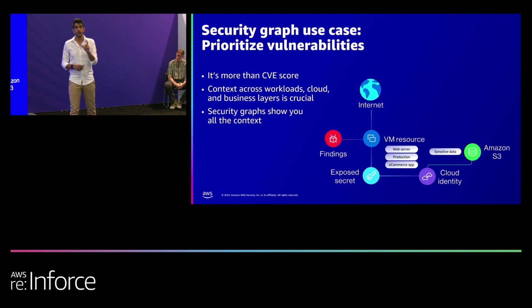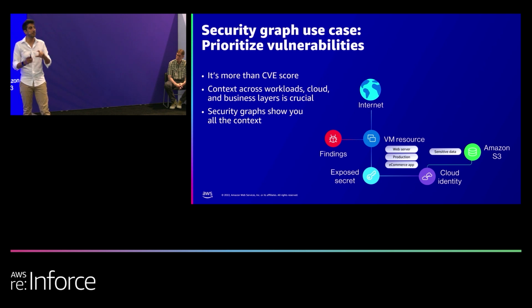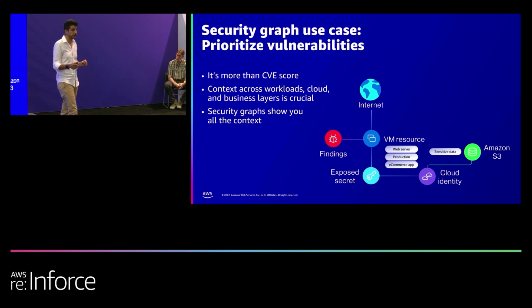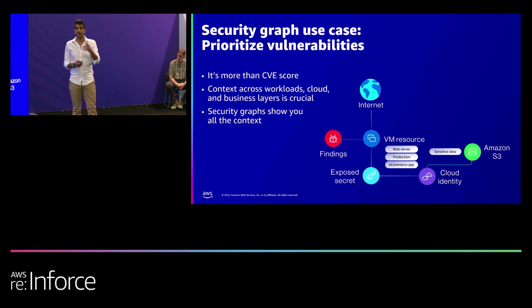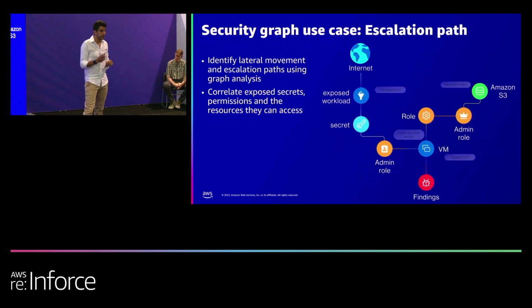So in fact, what we're doing with the graph is not only analyzing flows, but also analyzing toxic combinations, like you can see here on the VM, correlating vulnerabilities, exposures, lateral movement path, and then determining the true risk of a vulnerability. There are many discussions on what is a good approach to rank vulnerabilities more than just the CVSS, the contextual risk. And this is exactly how we achieve contextual risk on vulnerabilities and any type of findings in the environment.